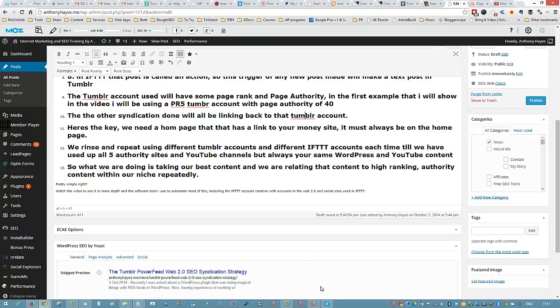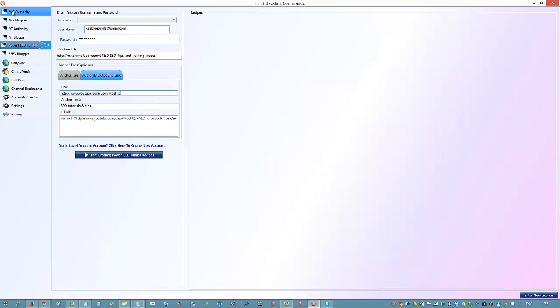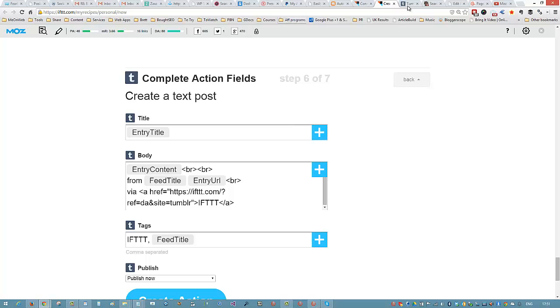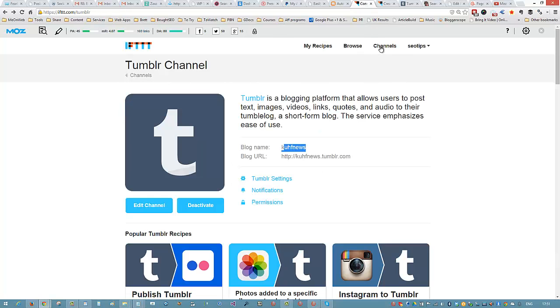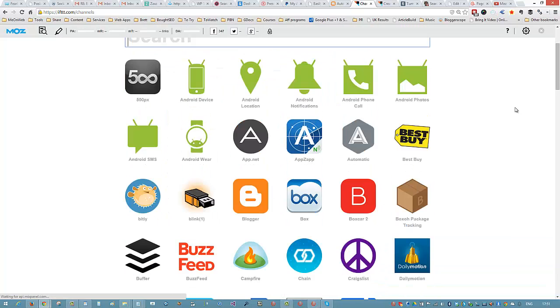That's going to be similar to what we were doing up here with the WP authority, the WP blogger, where Blogger was syndicating everything out. So what will happen is you get the RSS feed with the content from either you or from the authority site. It will post to Tumblr, and then Tumblr will take that post and post to places like, let's go back into channels so you can see exactly what I'm talking about.